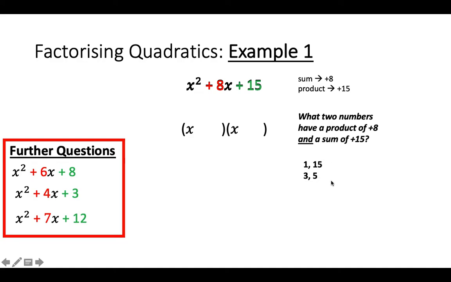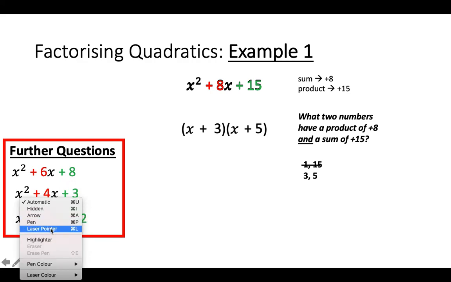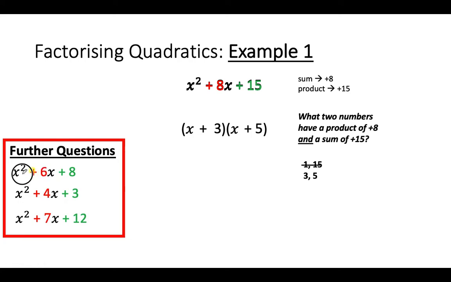Now we need to glance down the list and see which two add to 8. And you can see the only two that add to 8 are 3 and 5. So in the brackets we put plus 3 and plus 5. Today, because we are doing plus plus, this means that in our answer we are also going to have plus plus.